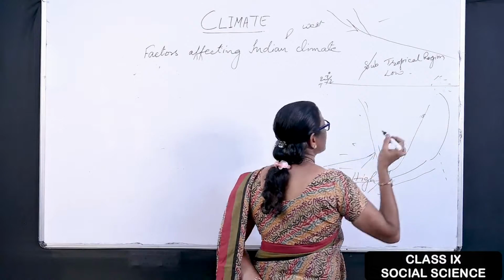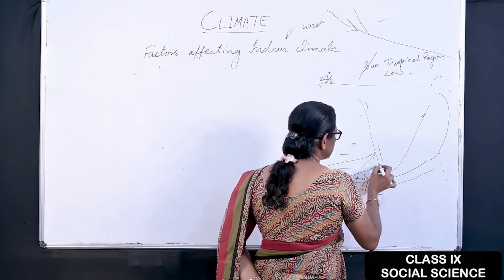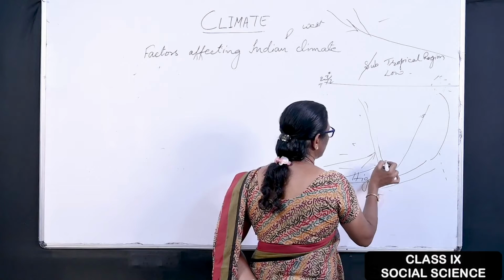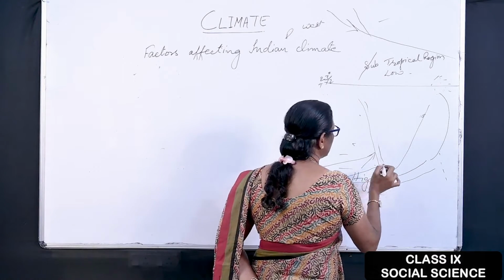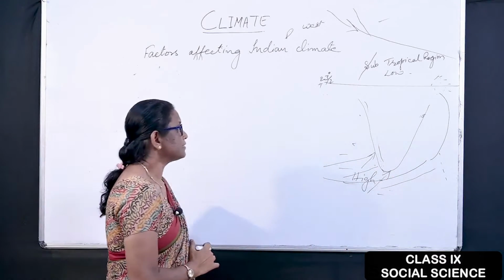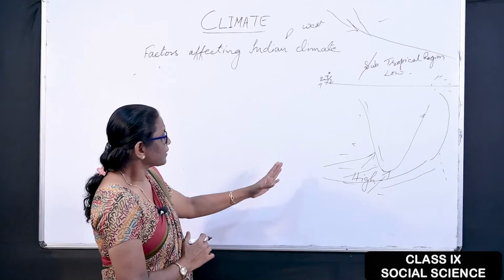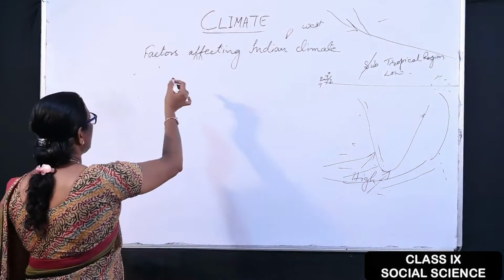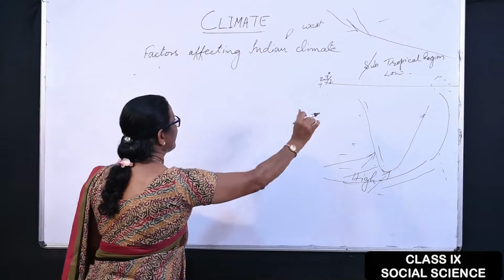There it is, Kal Baisakhi. In the southern part of India, it comes in the form of showers, so we call it mango shower during the summer season. So in this way, this is the pressure belt. As I told you, these were the factors.